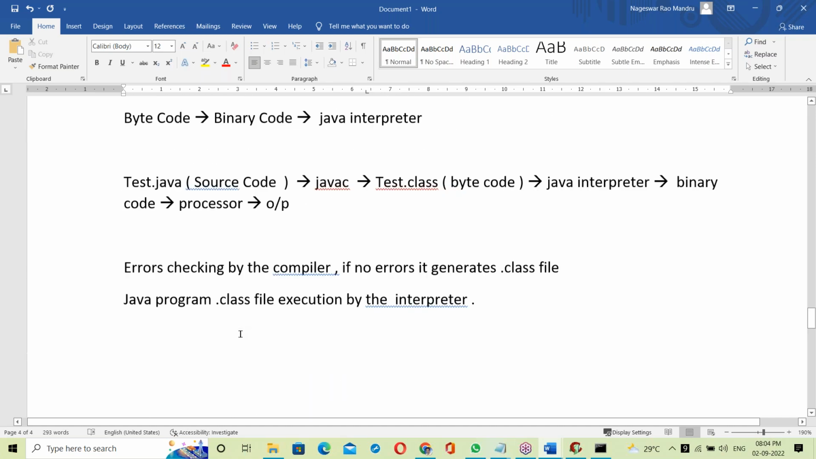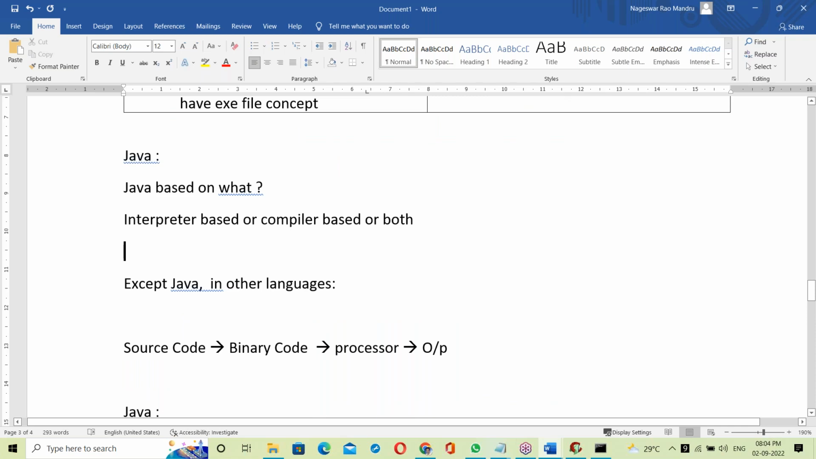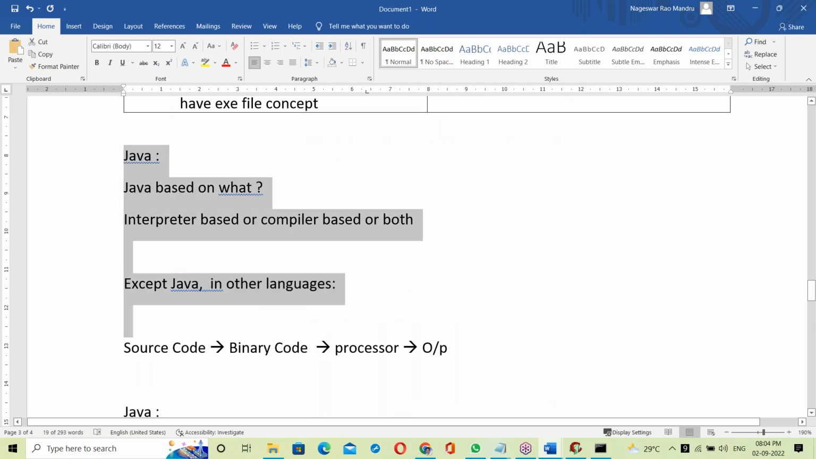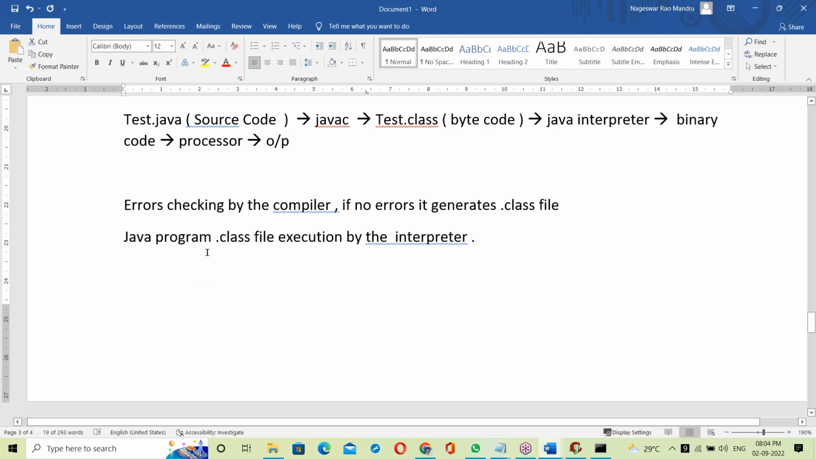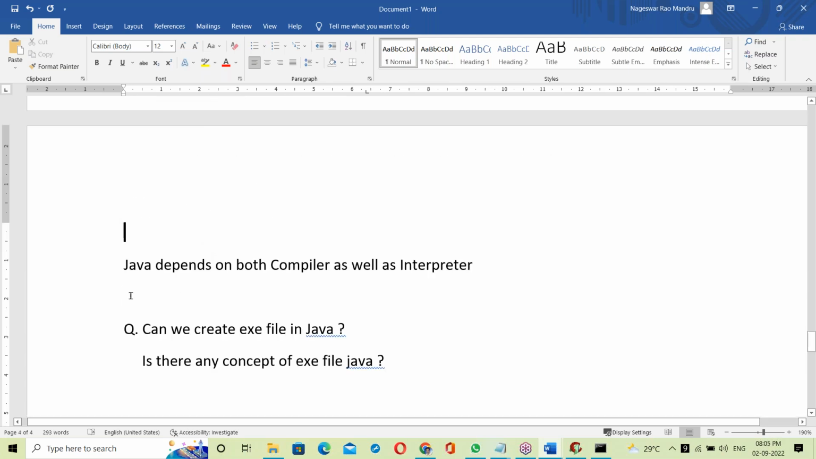From our last discussion, what did you observe here? The question is, can we create an exe file in Java, or is there any exe file concept in Java? You guys are saying yes. Based on what are you saying yes? Tell me.